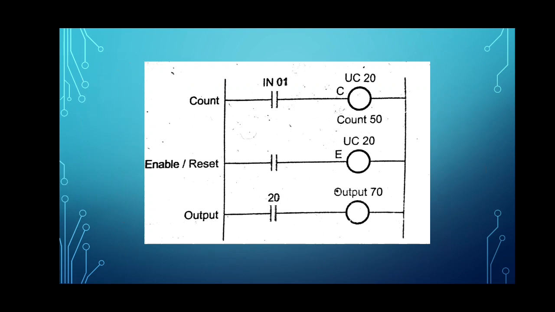Counting action takes place in this register. When the counter reaches its preset value, the indication UC, that is for up counter 20, is on. Hence, here UC 20 indicates up counter indication 20. So the coil format is shown in this figure. Now note that the signal UC20 operates contactor 20 in the output link. This contactor turns on output 70. Thus, the counter function works in the case of the PLC.